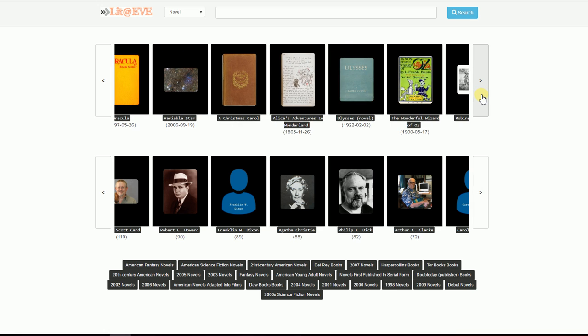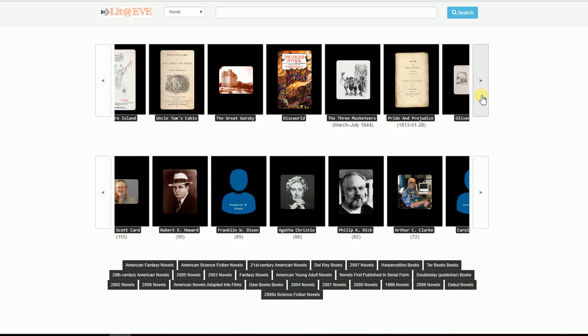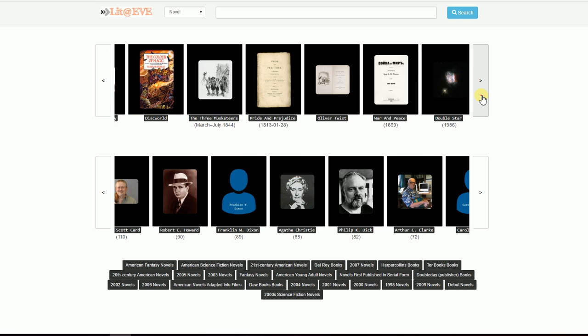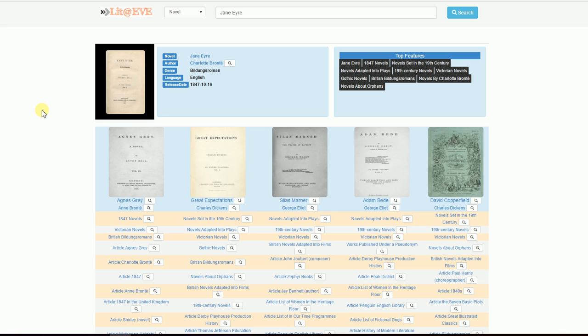So let's click on a certain novel. I'll go to a novel which I've read and which is my personal favorite, Jane Eyre. Here you can see that Jane Eyre generates the recommendations shown here, and the first recommendation is Agnes Grey.